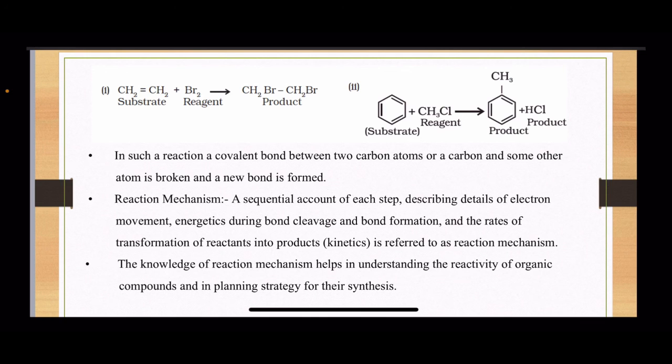Of course, when a chemical reaction takes place, you all know that new bonds are formed and the old bonds are broken. And then the reaction mechanism is a sequential account of each step describing the detail of electron movement, energetics during bond cleavage and bond formation, and the rates of transformation of reactants and products, or the kinetics of the reaction. You can say the rate of reaction is referred to as the reaction mechanism. So the reaction mechanism is an elaborate, sequential account of each step, meaning how the reaction takes place and how the movement of electrons takes place.